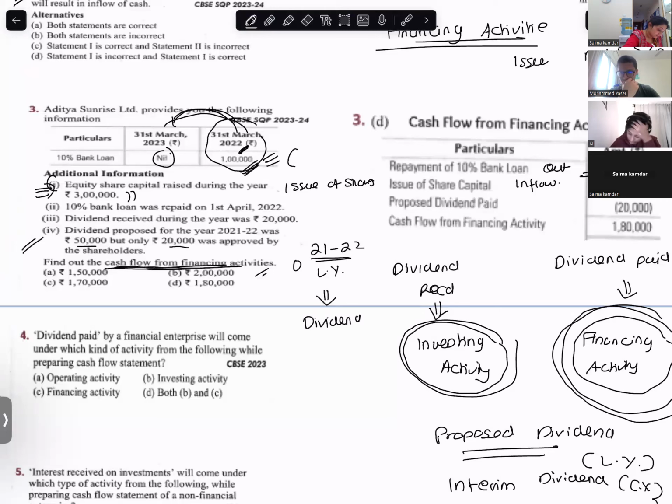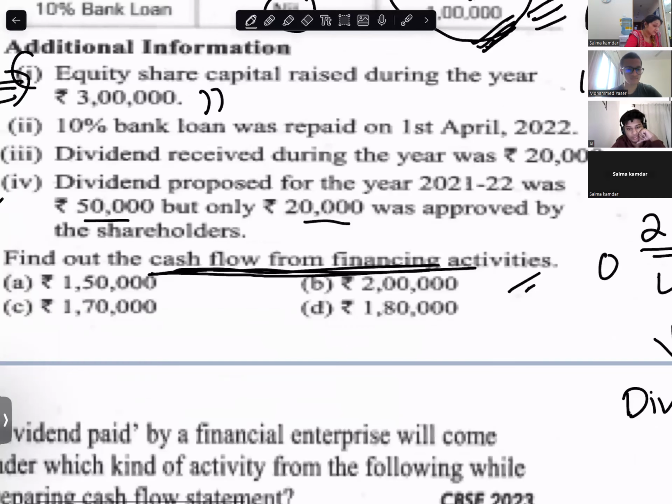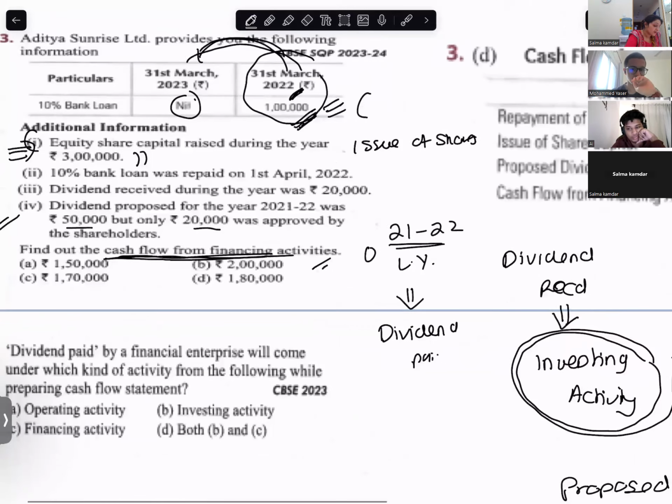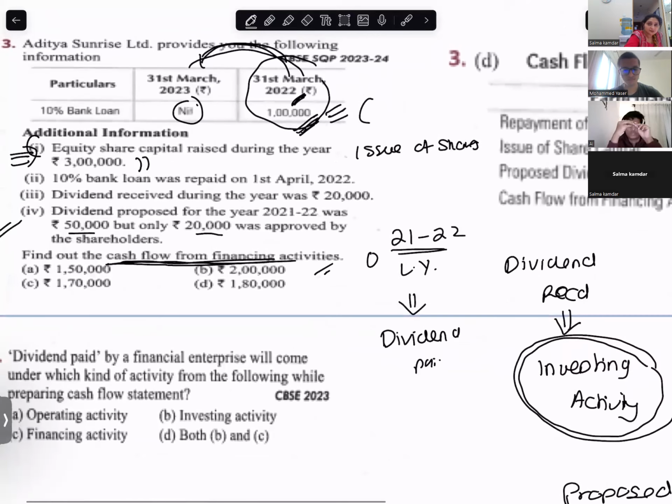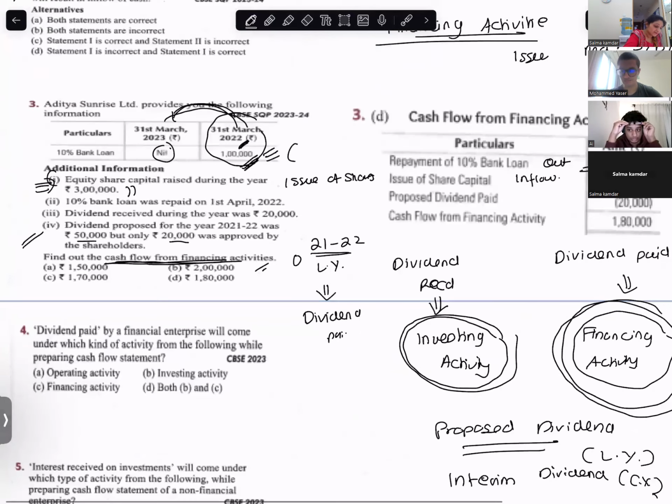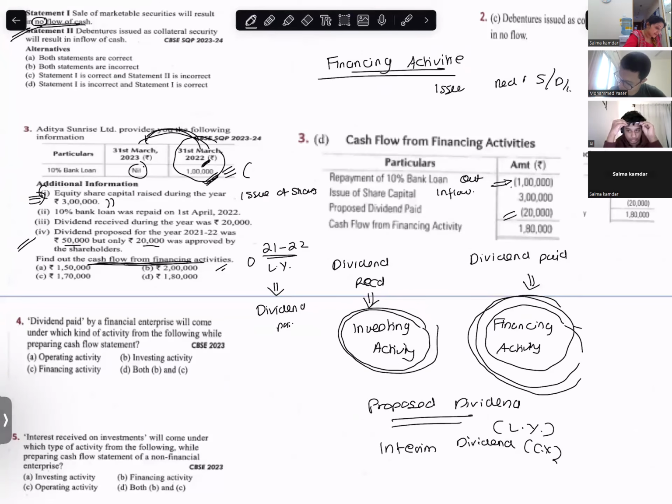Financing activity. How much dividend have you paid, 50 or 20? 20. Inflow or outflow? Outflow. So dividend paid is 20,000.